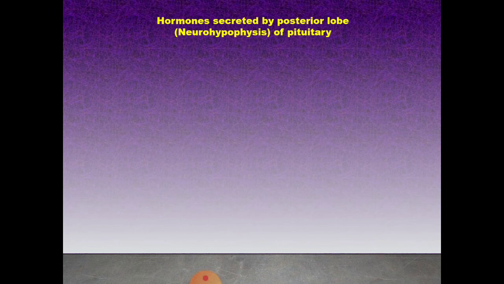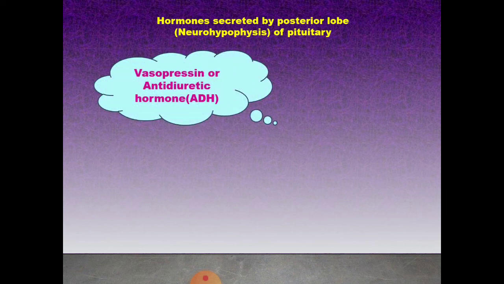Next, the neurohypophysis of the pituitary, the posterior lobe. It secretes vasopressin, or antidiuretic hormone.